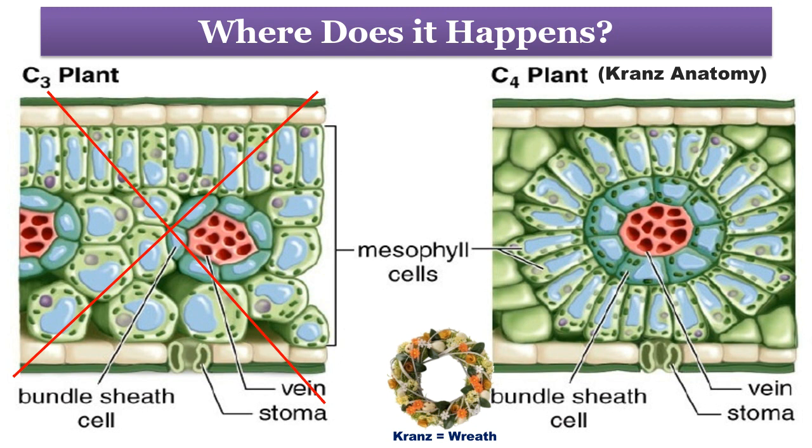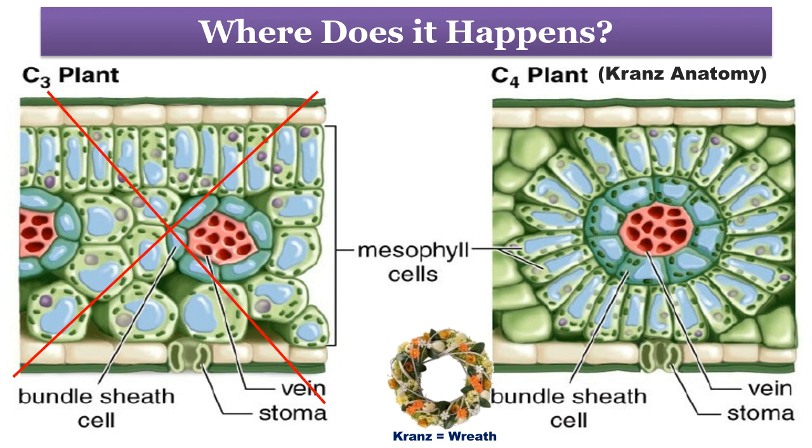This transport process generates a much higher concentration of carbon dioxide in the bundle sheath cells. This elevated concentration of carbon dioxide at the carboxylation site of Rubisco results in suppression of oxygenation of ribulose 1,5 bisphosphate and hence suppression of photorespiration.